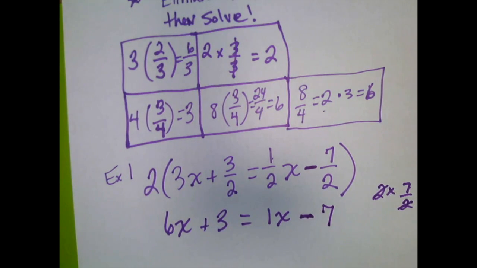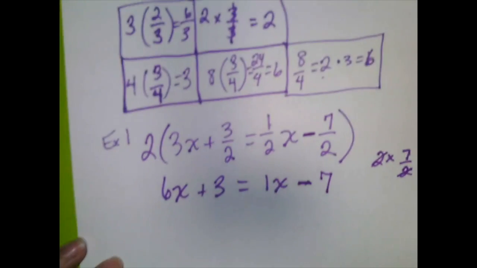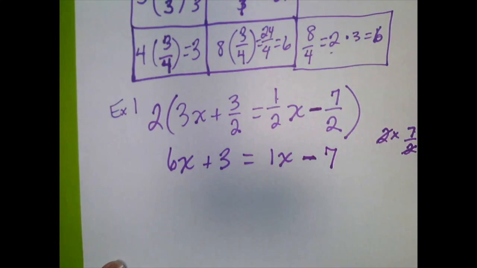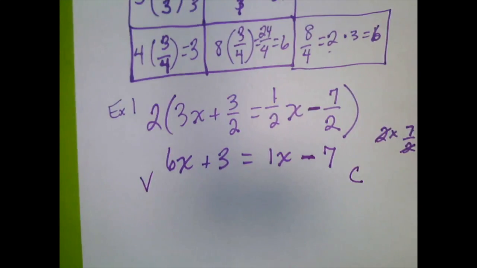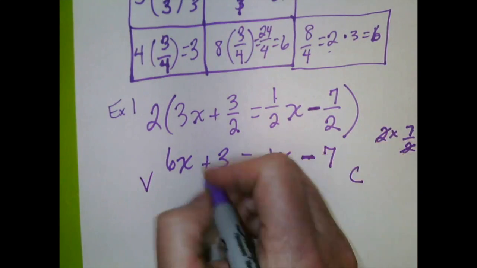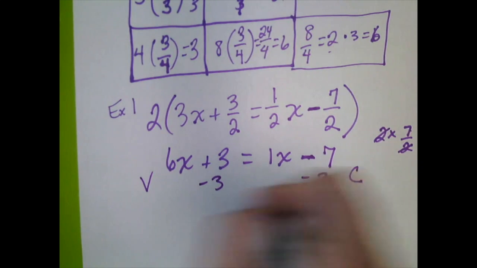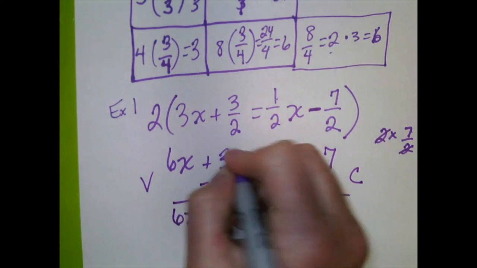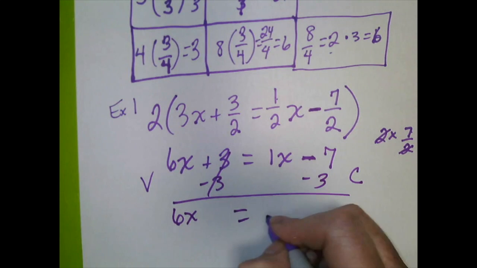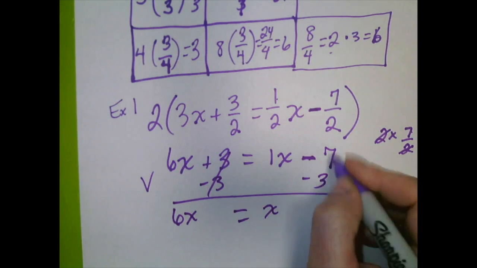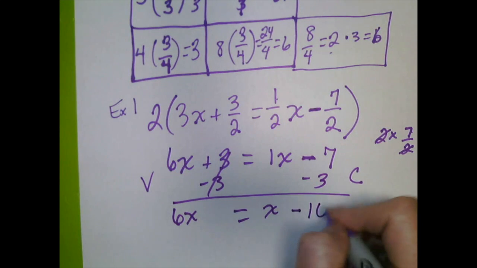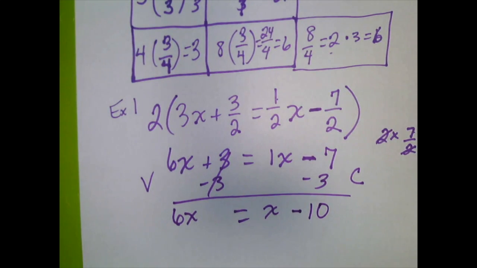Alright, so y'all remember how these look. This should be pretty easy now. So all these are integers, so you shouldn't have an issue solving. I want the variable on the left, constant on the right. So I'm going to subtract the 3 on both sides. I have 6x equaling x, it's just 1x. -7 minus 3, they're both negative, so I'm going to stay in the negative and add them.